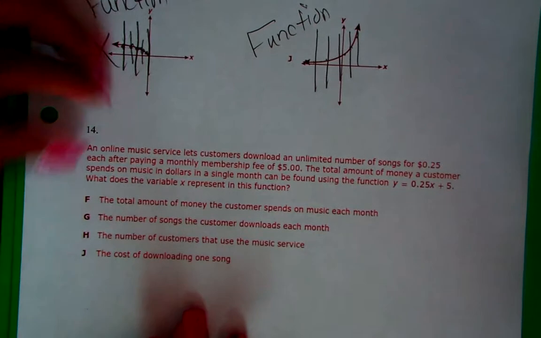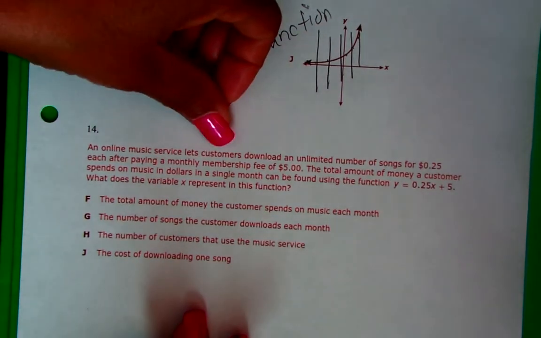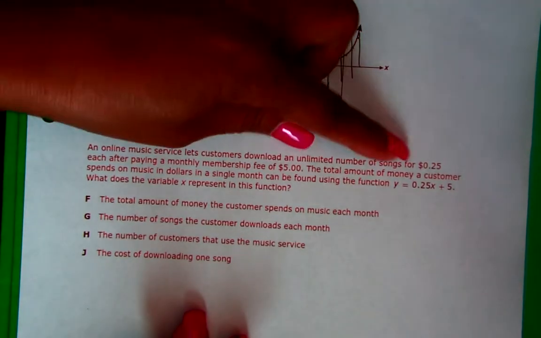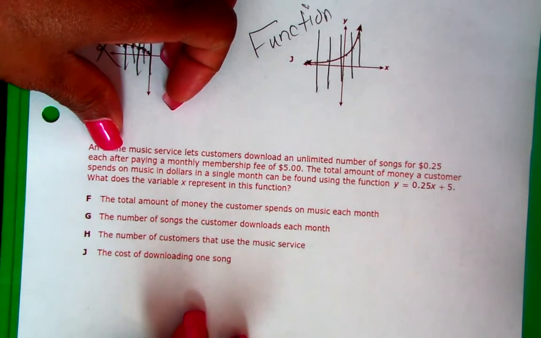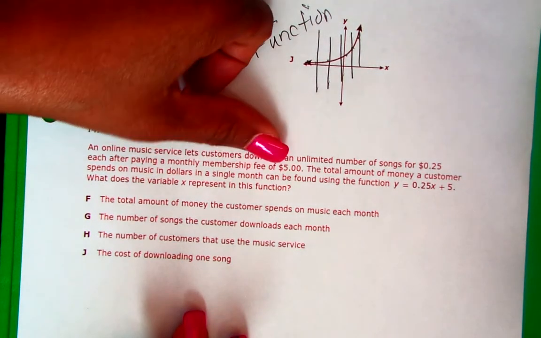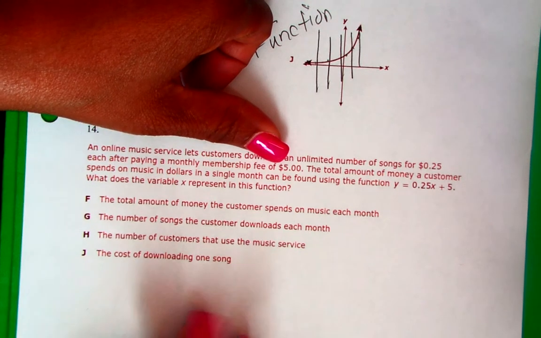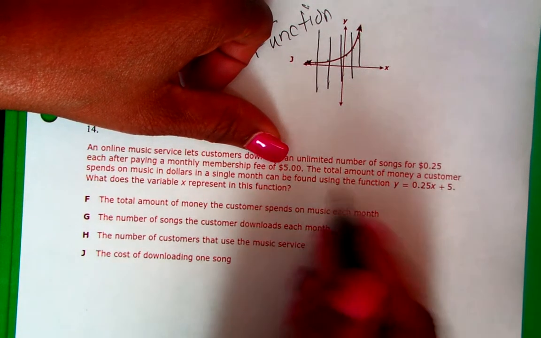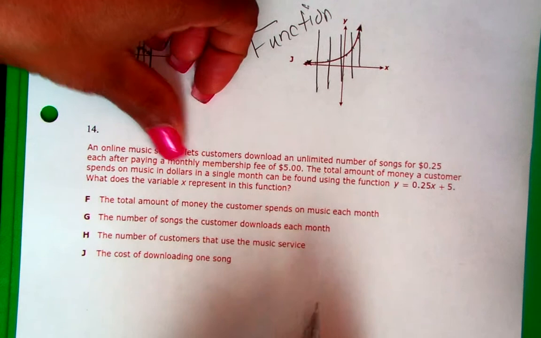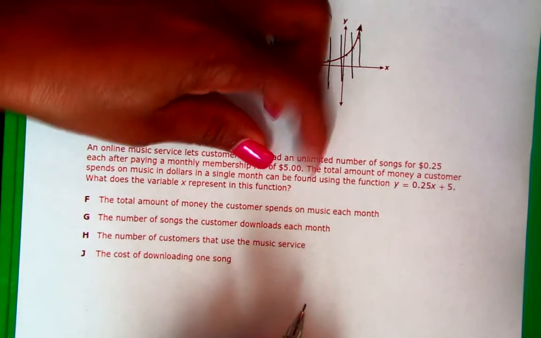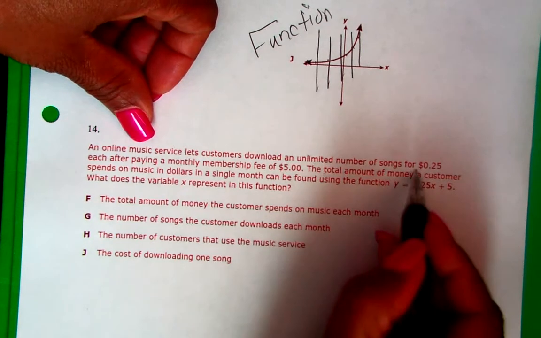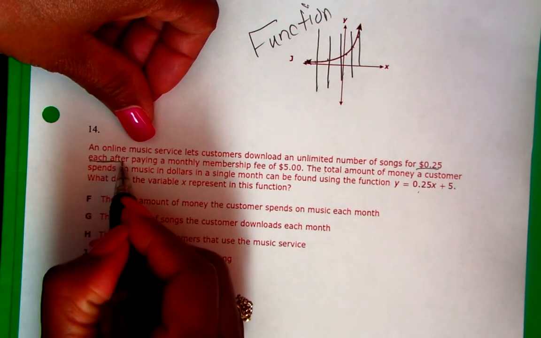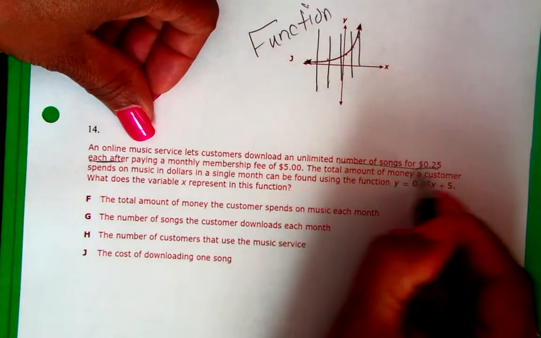Going on to 14. An online music service lets customers download an unlimited number of songs for 25 cents each after paying a monthly membership fee of $5. The total amount of money a customer spends on music in dollars in a single month can be found using the function. Oh, hold up. A number of songs for 25 cents each.